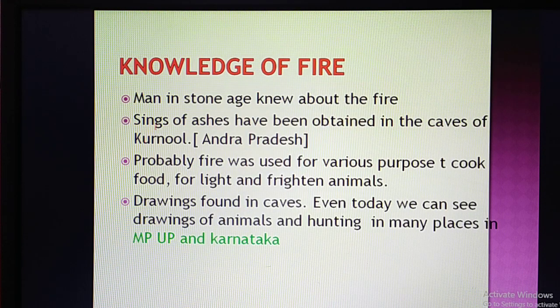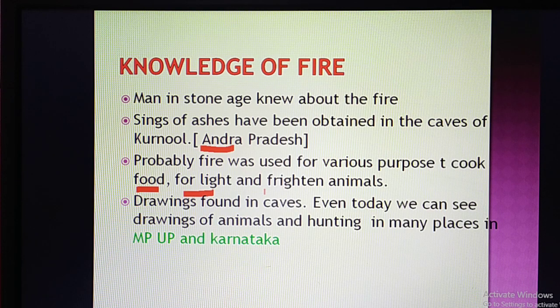Now, was man aware of the use of fire? Yes, obviously the man who was living in the prehistoric age was quite well aware of fire. Man in the Stone Age knew about fire, and signs of ashes have been obtained in the caves of Kurnul. Kurnul is in present Andhra Pradesh. Probably the fire was used for multiple purposes. First of all, to cook the food, for lighting, and to frighten the animals.